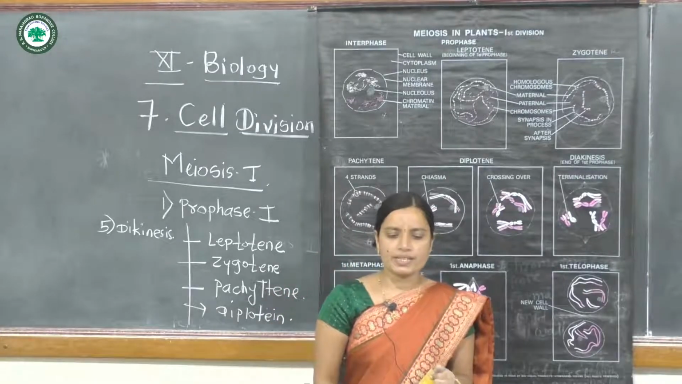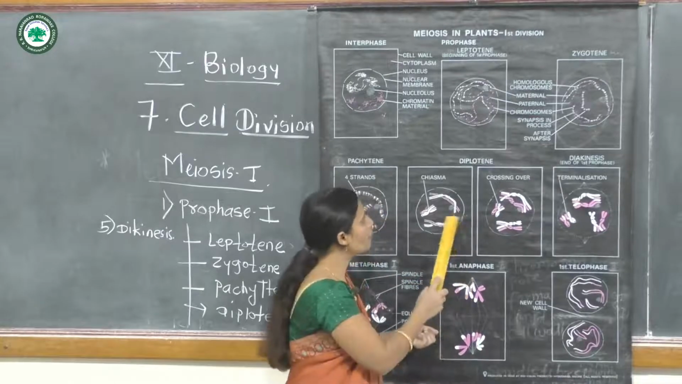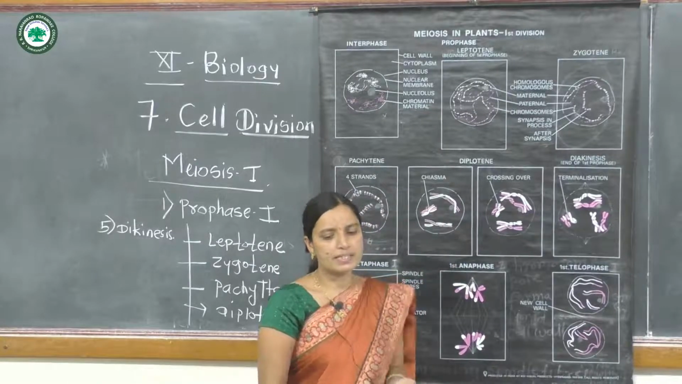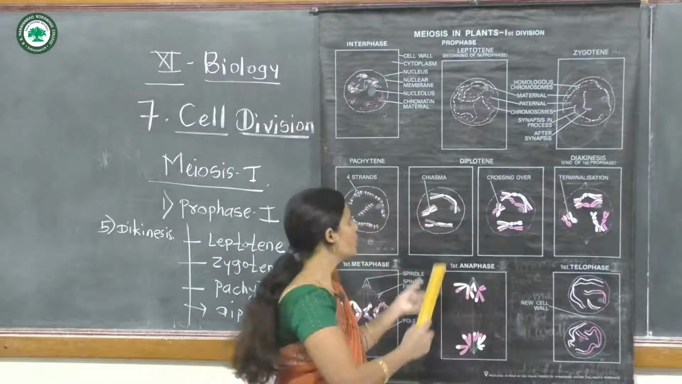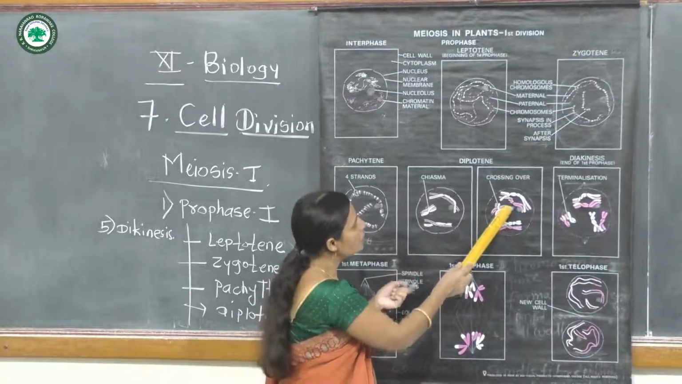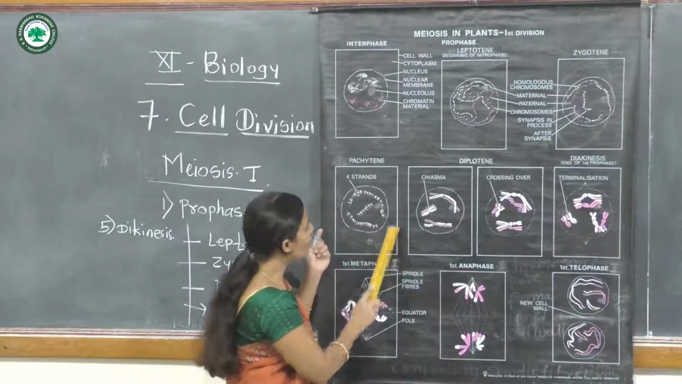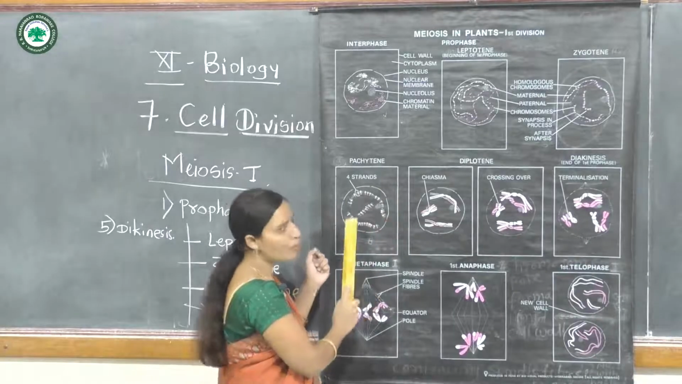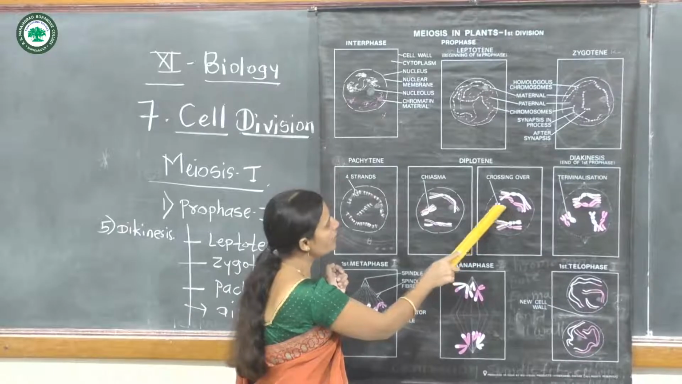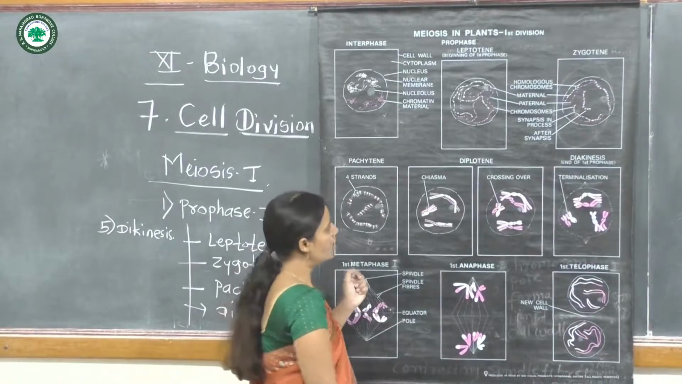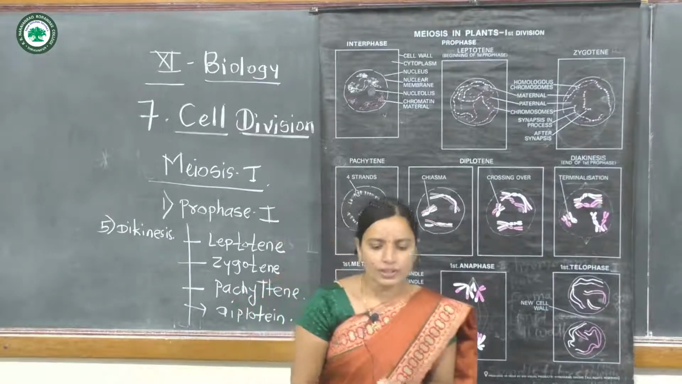Now in the diplotene phase, DNA recombination takes place, and the chromatids get a shortened structure. In the earlier phase the chromosome is the longest thread-like structure, but in this diplotene phase these chromosomes exchange the chromatids, and their shortened structure is formed.